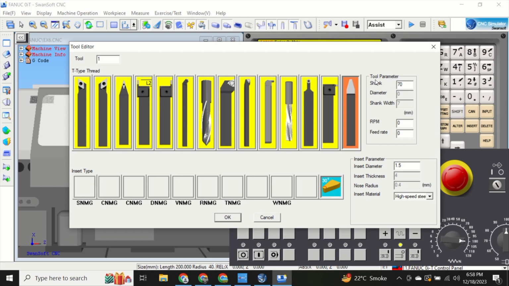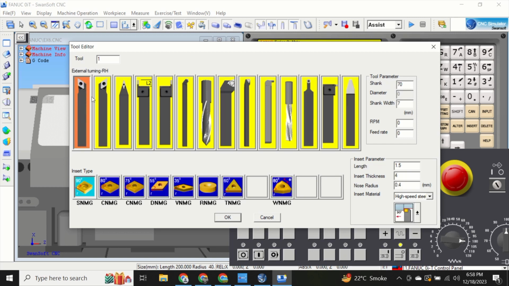This is the Tool Parameter option. Select any tool you want, for example select External Turning Tool, left hand side. Select the shank length, for example, 150. Shank width 25. These figures are in millimeters. RPM and the feed rate will be defined in program.